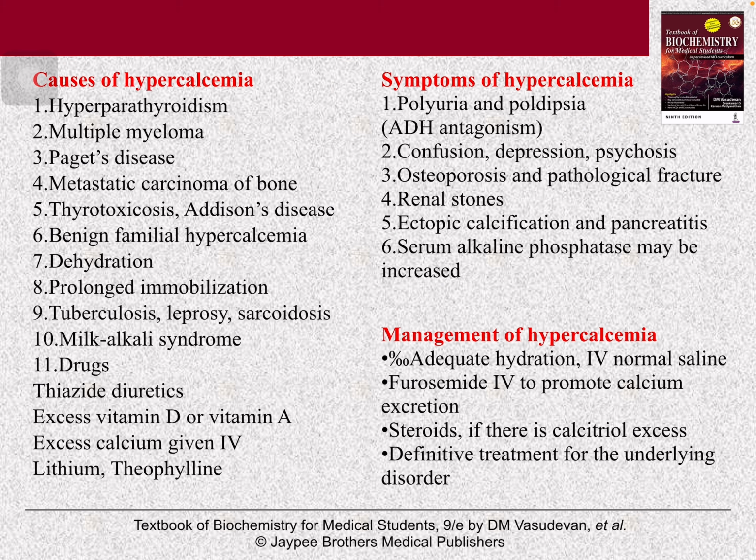Symptoms are polyuria, polydipsia, confusion, depression, psychosis, osteoporosis, pathological fracture, renal stone, ectopic calcification and pancreatitis, and elevated serum ALP. Management is to provide adequate hydration by IV saline infusion, give furosemide IV to promote the calcium excretion, give steroids, and definitive treatment of the underlying disorder.